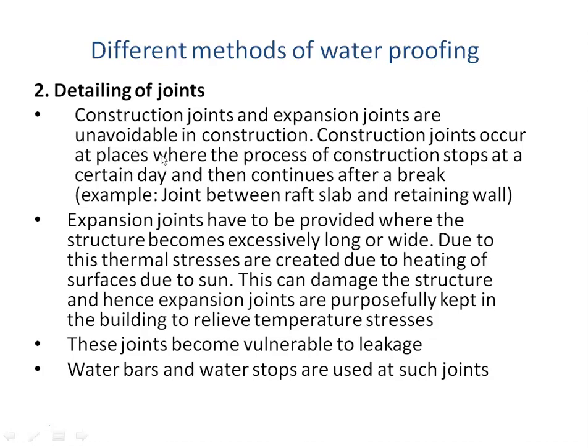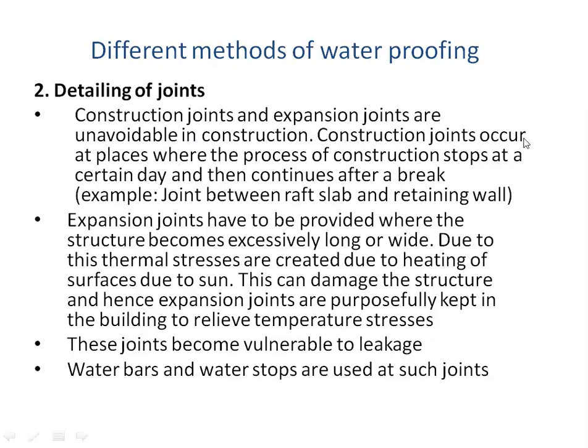So remember why we are considering the joints. The joints are going to be the source of leakage. When we cast concrete together as one single homogeneous structure, then it is naturally watertight. But whenever there is a joint in the concrete, that becomes a weakness in the concrete, and from there the water can enter inside. So there are two types of joints which we are going to see: construction joints and expansion joints. These are unavoidable in construction.